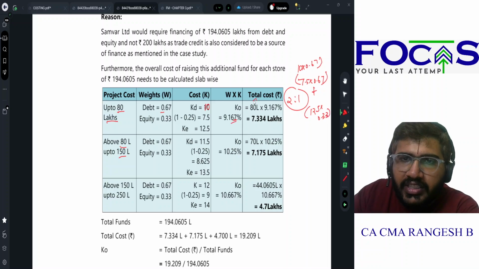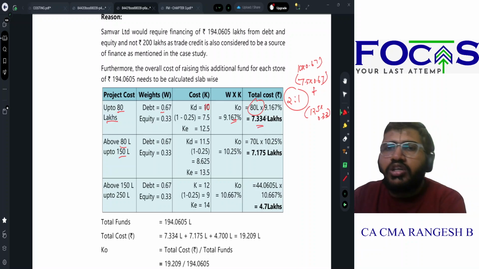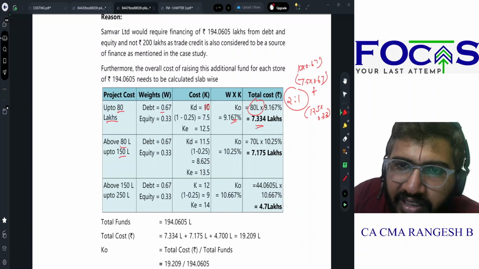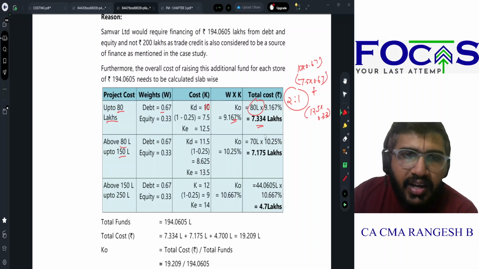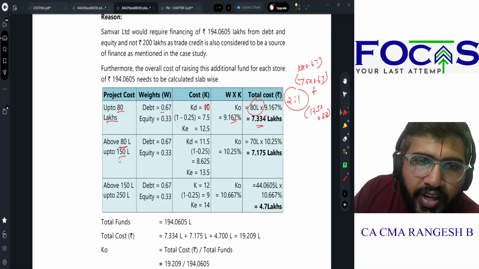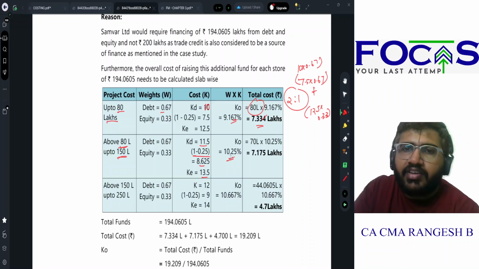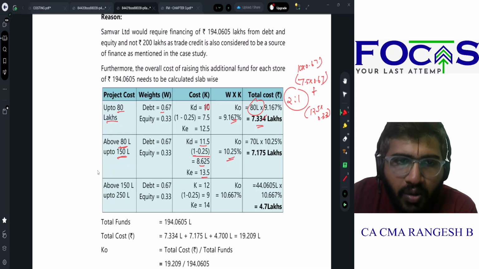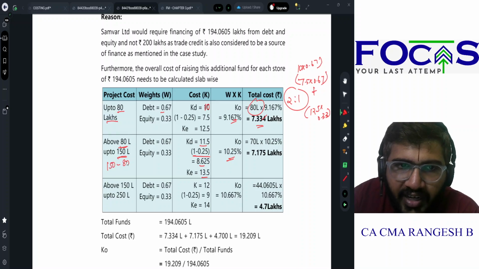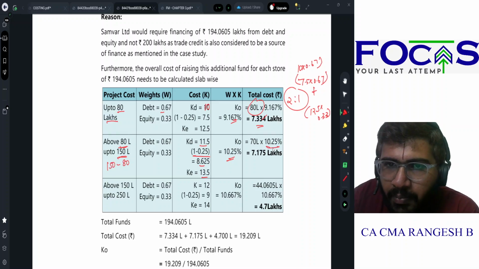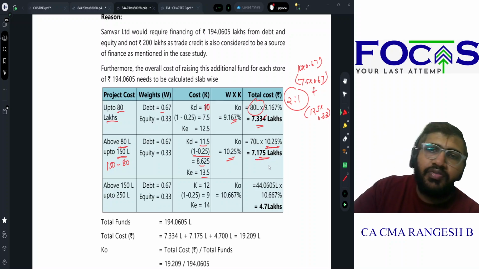So 9.167. So 80 lakhs-க்கு எவ்வளோ காஸ்ட் இருக்கும்? 80 lakhs into 9.167, 7.334 lakhs. 80-ல இருந்து 150, அதாவது 70 lakhs-க்கு once again 11.5 into 1 minus 0.25, 8.625. KE is 13.5. Weighted average cost of capital is 10.25. 150 minus 80 is 70 lakhs. So 70 lakhs into 10.25%, 7.175 lakhs.